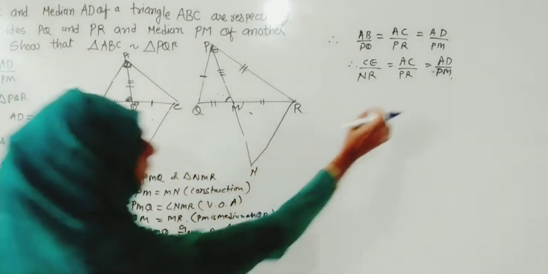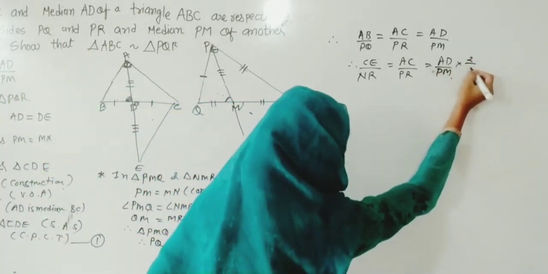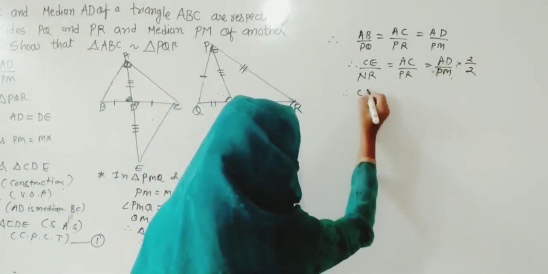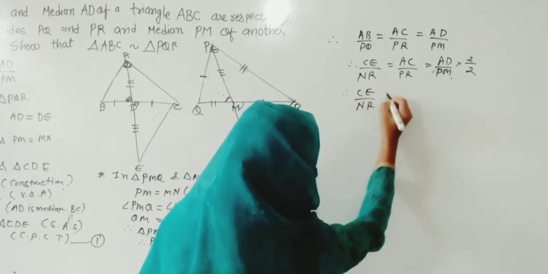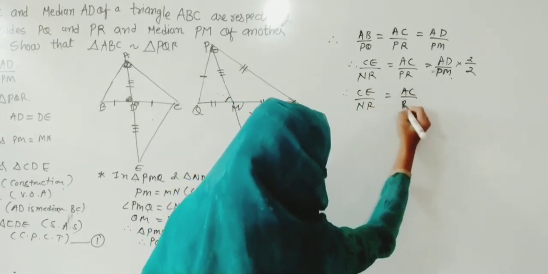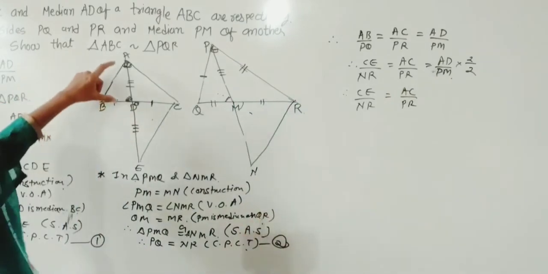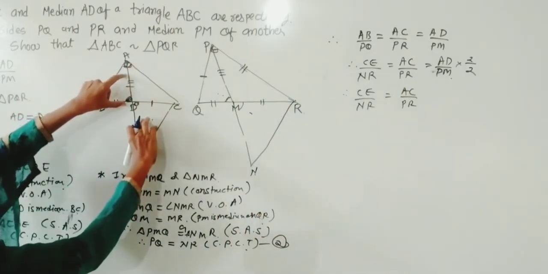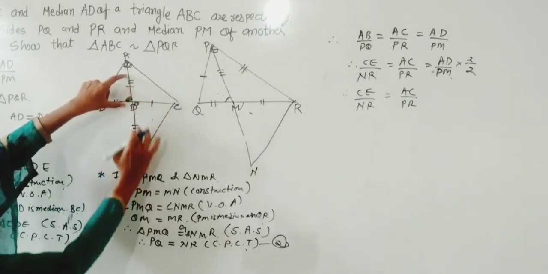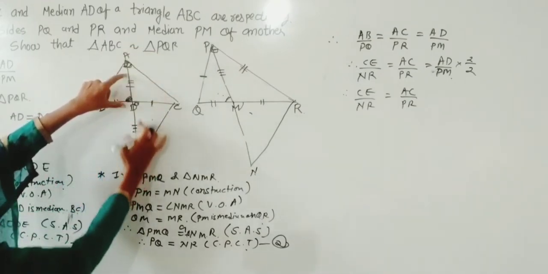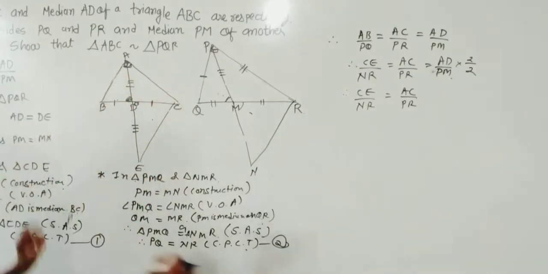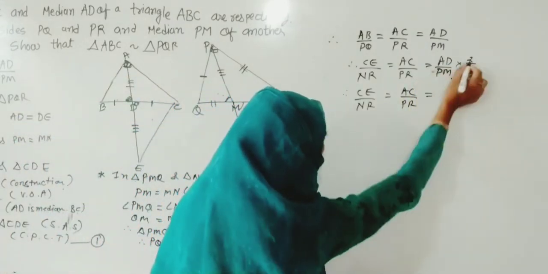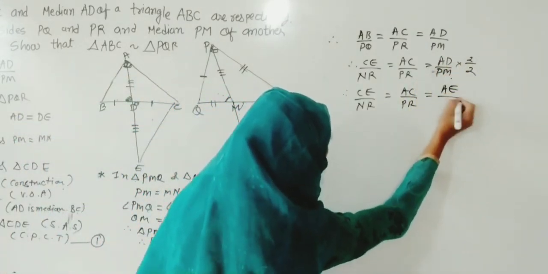If we multiply by 2, you will ask what is the use of it. Here I will tell you, if you write 2 times AD, this is also AD and this is also D. If they are both the same, 2 times AD is equal to AE. So now in the place of 2 times AD, I can write AE.